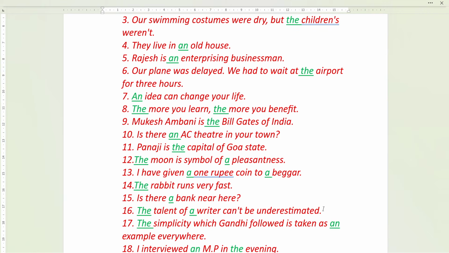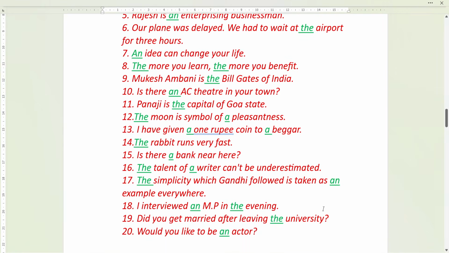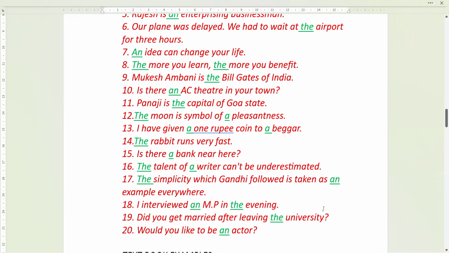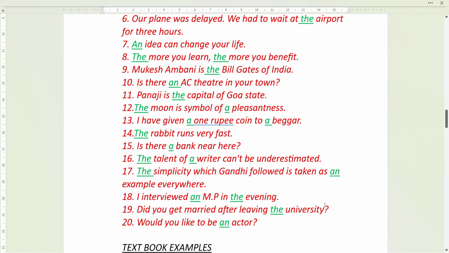Next one, Mukesh Ambani is the Bill Gates of India. The Bill Gates, he is very famous. He is one and only one. So we are using the. Is there an AC theatre in your town? Panaji is the capital of Goa state. There is only one capital, so we are using the.